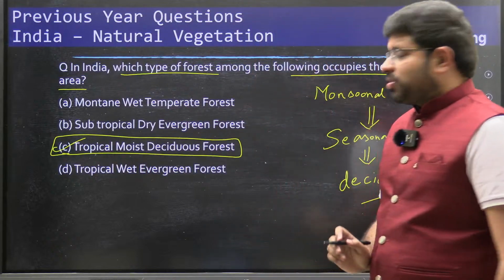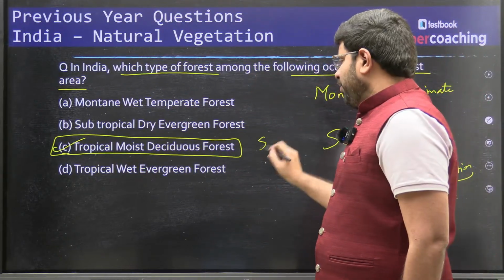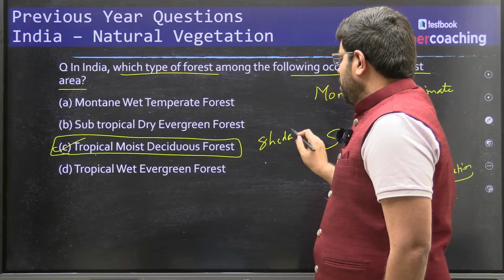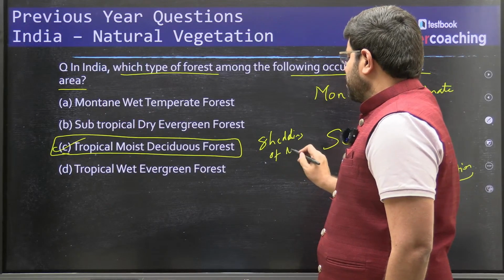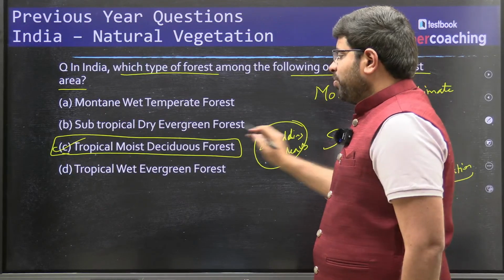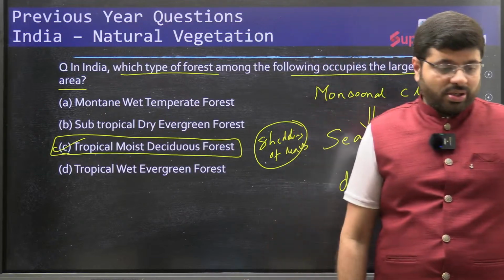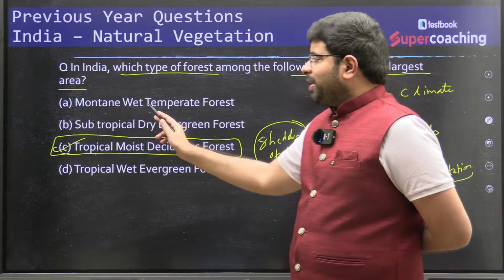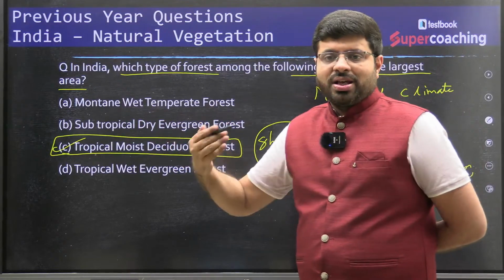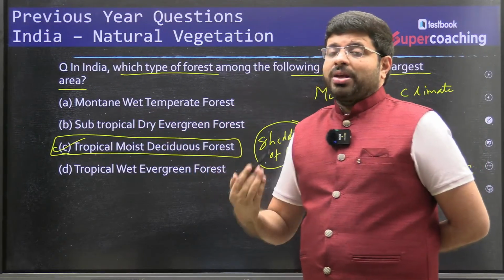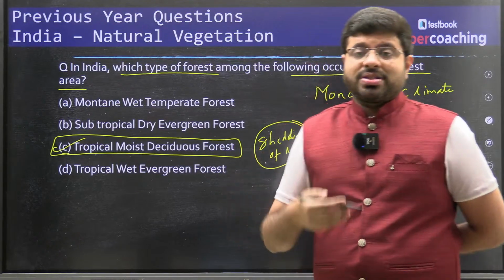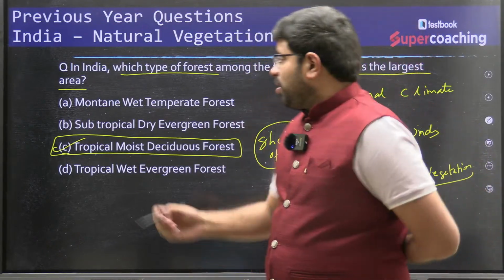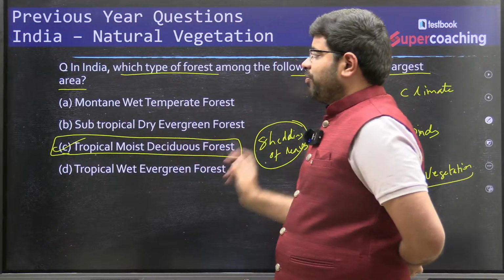What do you mean by deciduous? Shedding of leaves. Why do you think we shed? Because of the deciduous nature, because of the nature of the monsoons. Don't you find montane wet temperate forest? Now, another logic while preparing for the UPSC exam is checking the options and learning out of that as well. What is montane wet temperate forest?